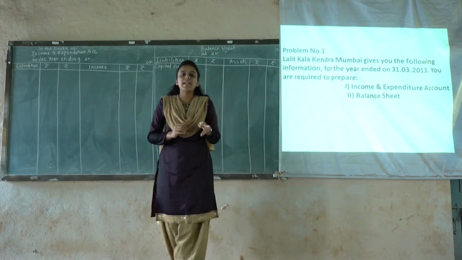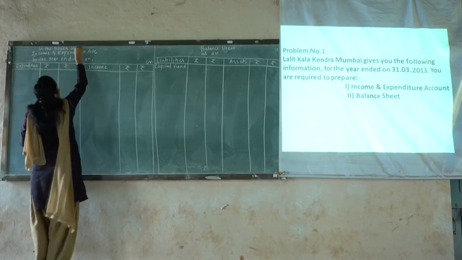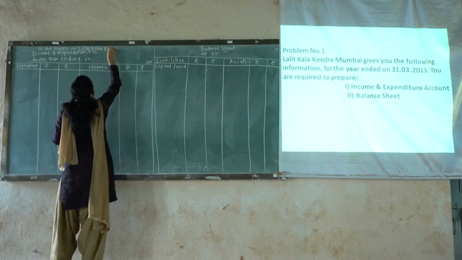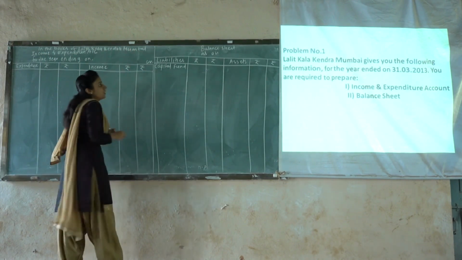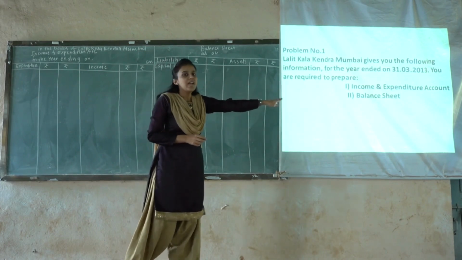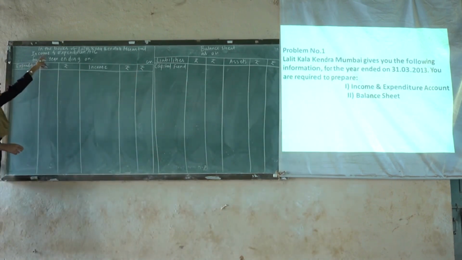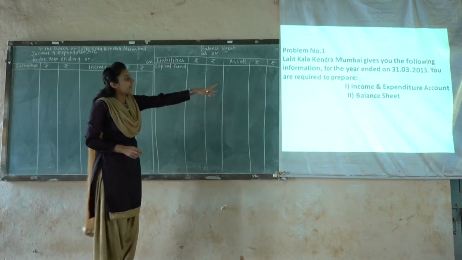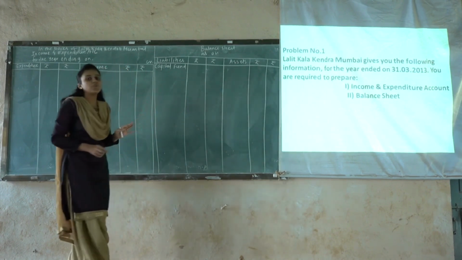So this name should be highlighted in our books of account. So here we have to highlight in the books of Lalit Kala Kendra Mumbai. In these books of account we have to prepare income and expenditure account and balance sheet, as per the given instructions. And this should be prepared for the year 31st of March 2013, so that date should also be highlighted.